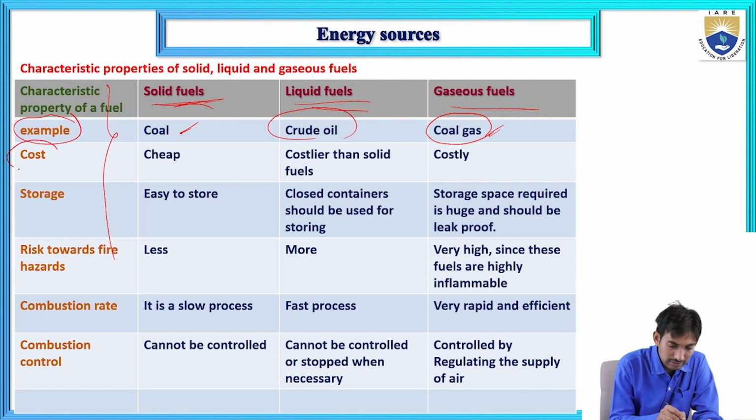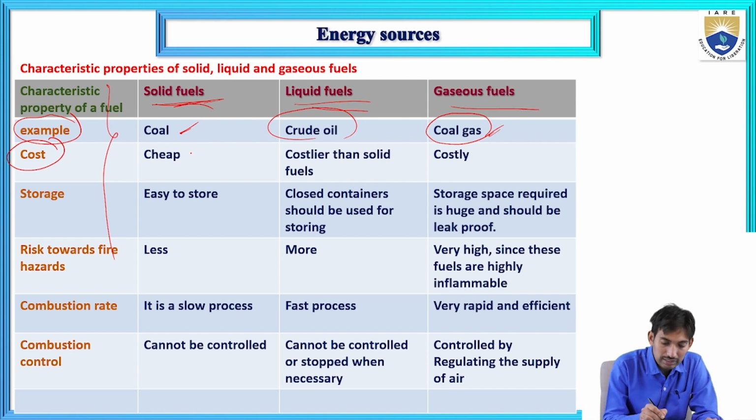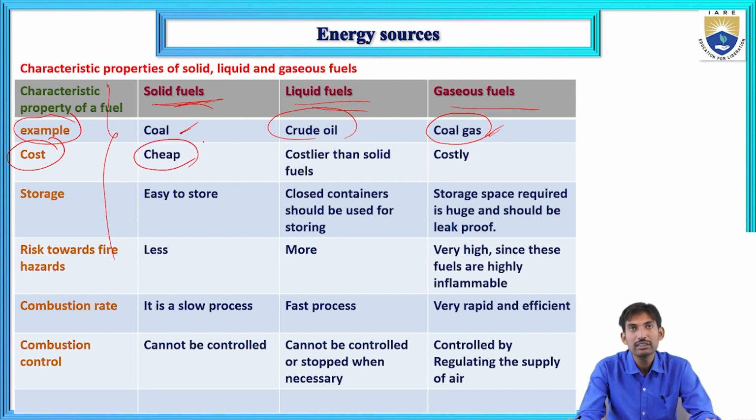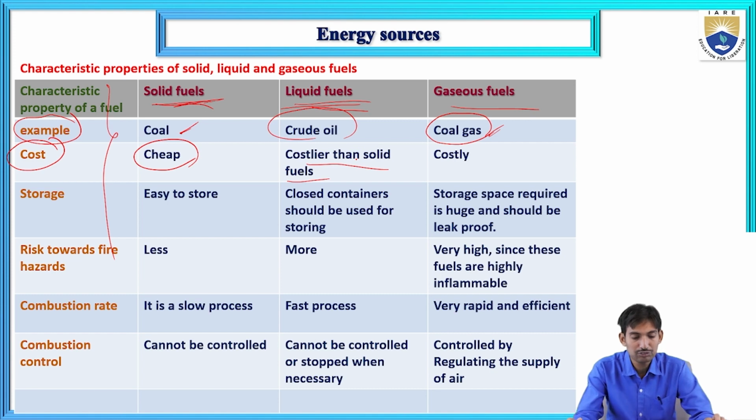The next characteristic property is cost. If you compare the cost for solid fuels, liquid fuels and gaseous fuels, the solid fuels are cheaper. The cost of liquid fuels is more than that of solid fuels. The liquid fuels are costlier than solid fuels.